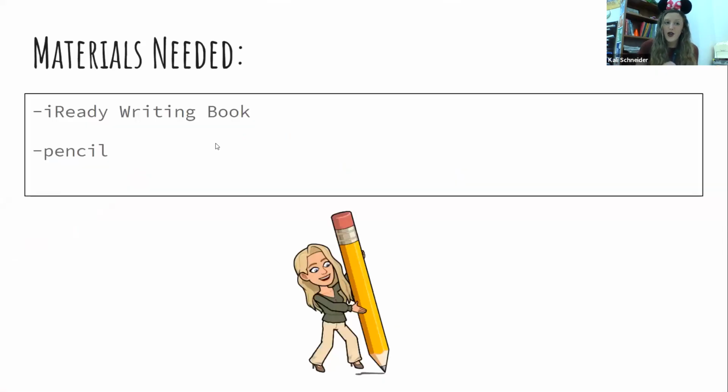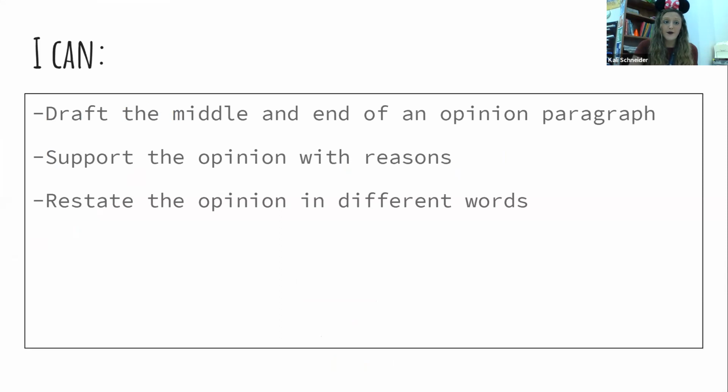So please make sure you have your iReady book and a pencil. You need to be on page 84 today. 84, that we're just doing one page today. If you need a minute, go ahead and pause it so you can get your book ready.